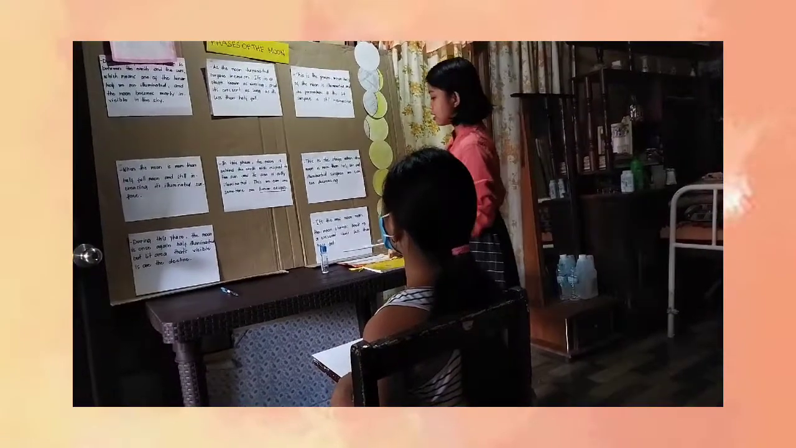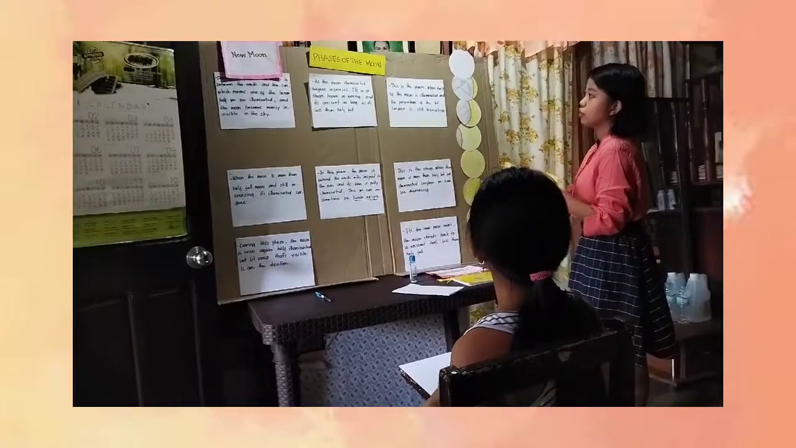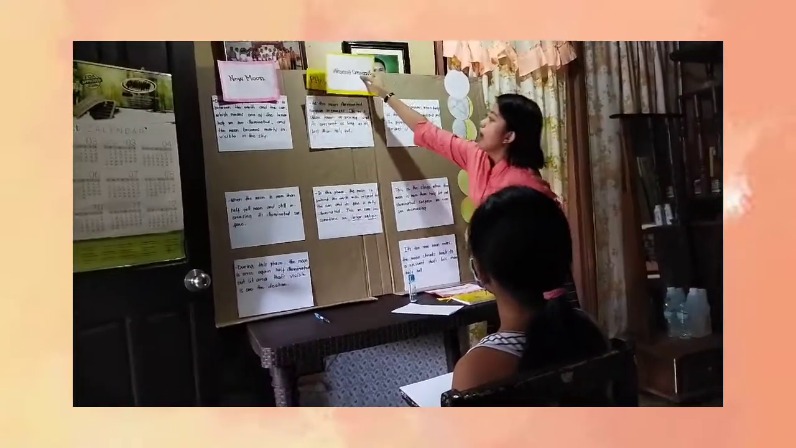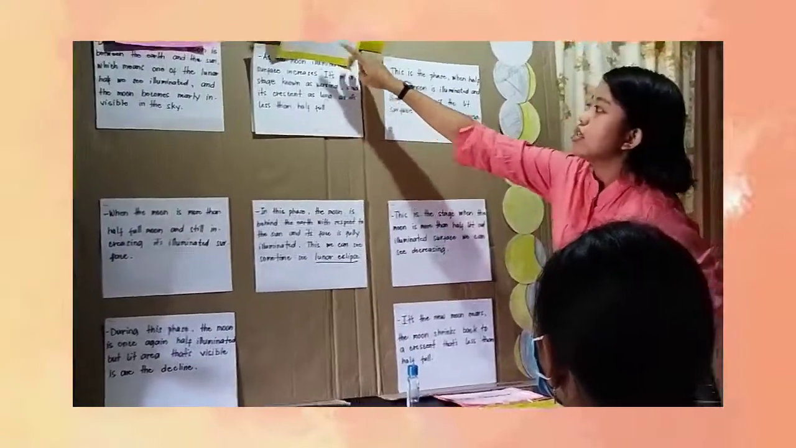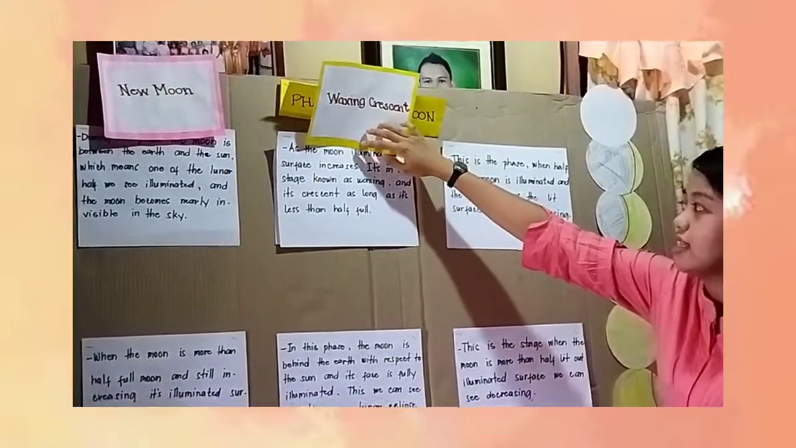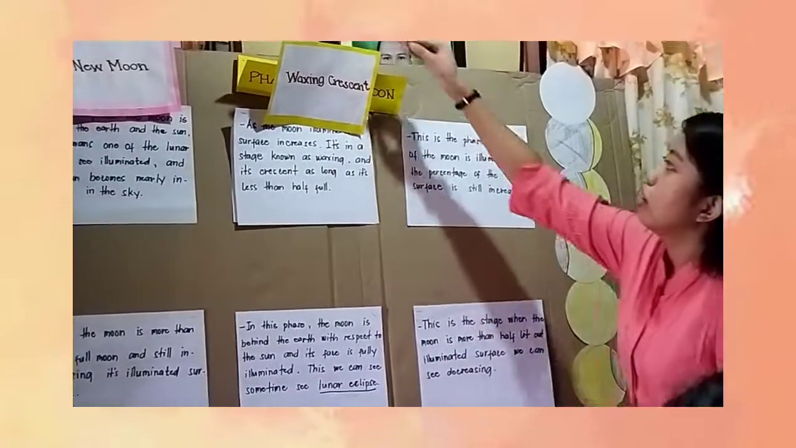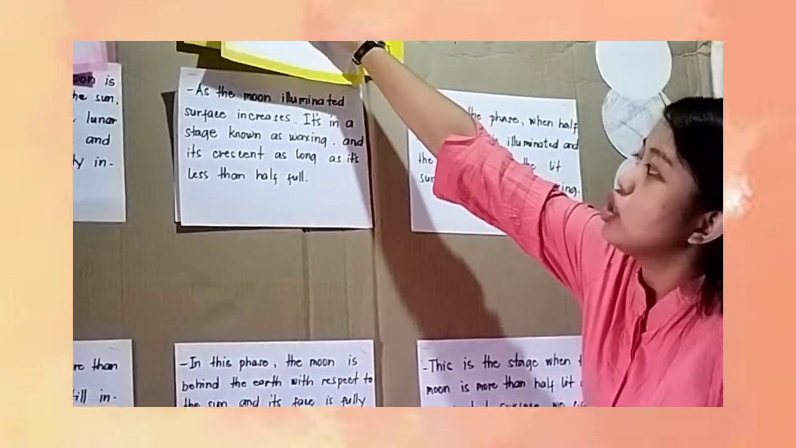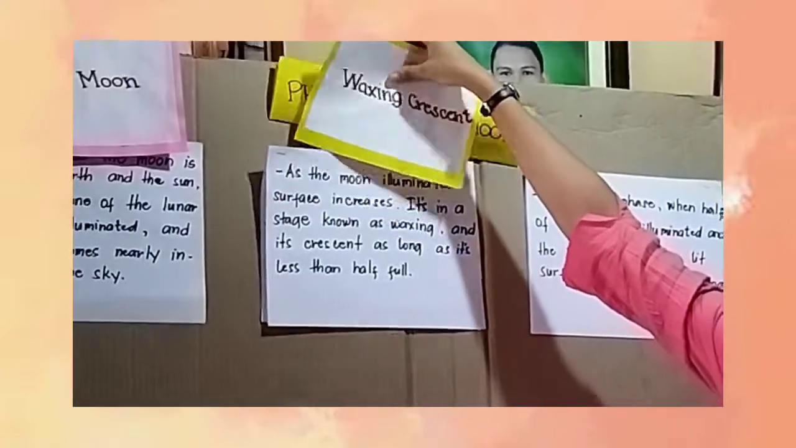So, the second phase, which is the waxing crescent. As the moon's illuminated surface increases, it's in a stage known as waxing, and it's a crescent as long as it's less than half full. So, as the second stage, we have the waxing crescent.